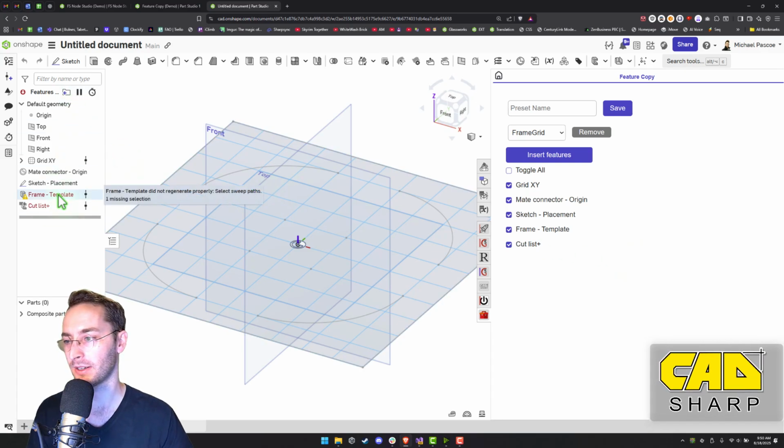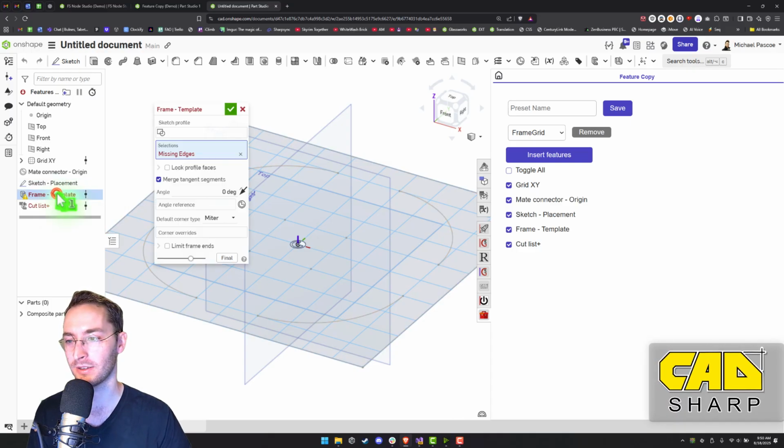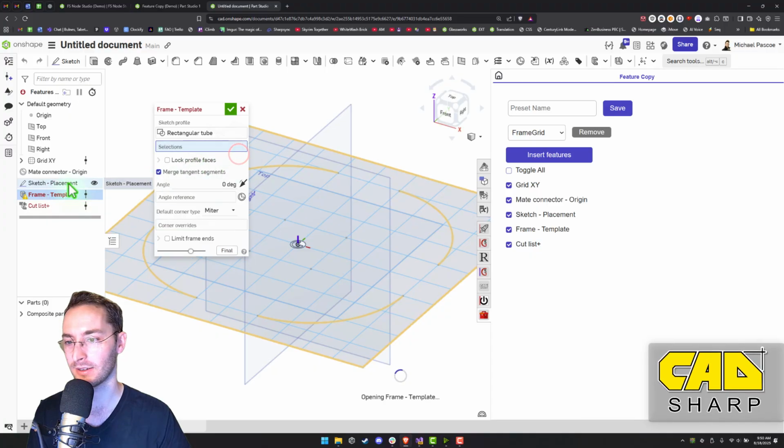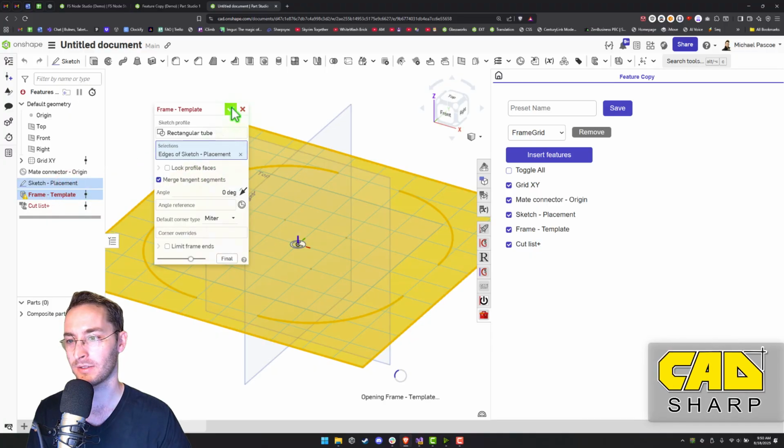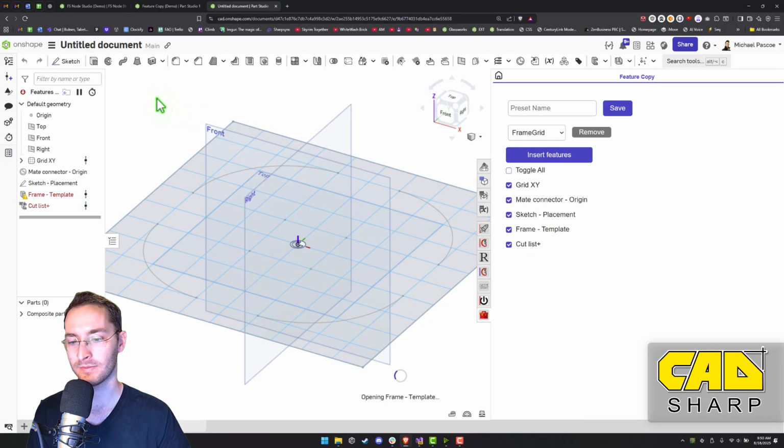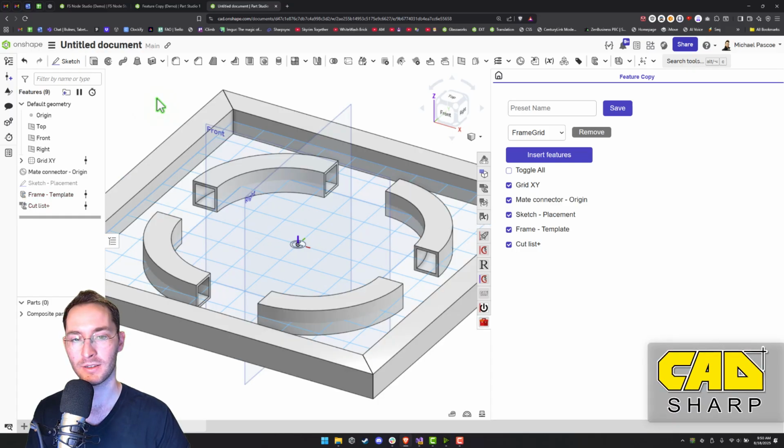Looks like there's a bug and it missed one of the inputs. We'll probably have this fixed by the time the app gets launched, but I'll edit that real quick. Just select that sketch. There it is.